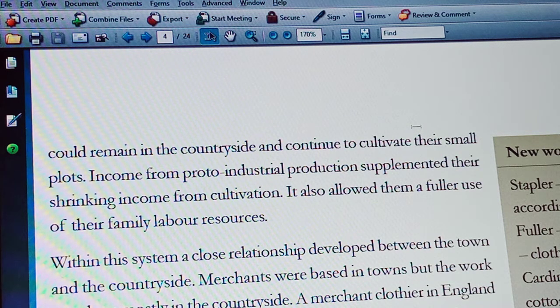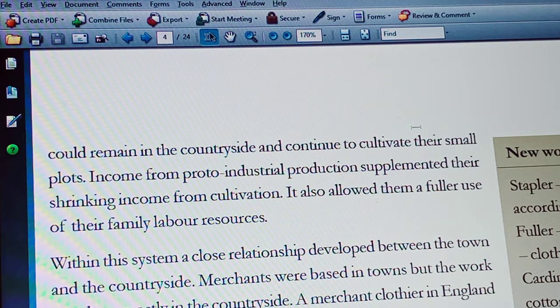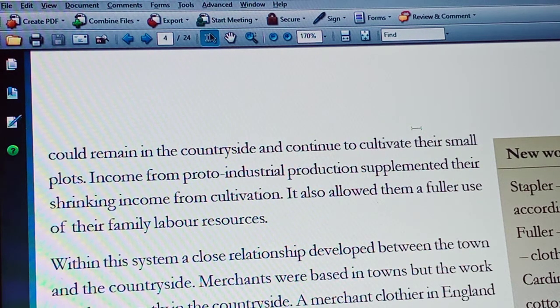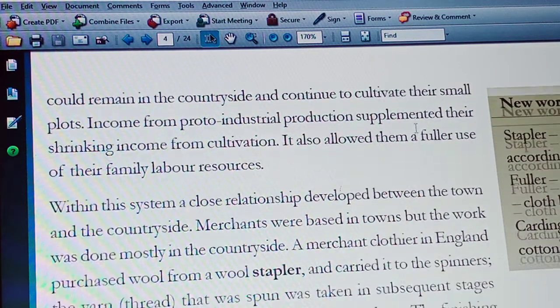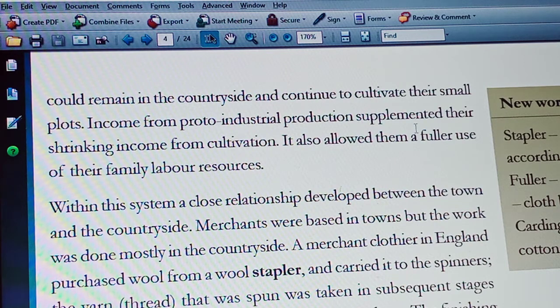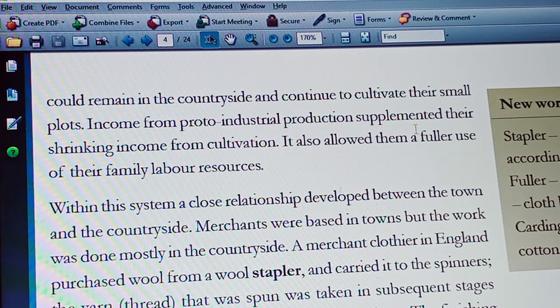After purchasing wool from the stapler, it is carried to a spinner for spinning. The yarn or thread that was spun was taken in the subsequent stages of production to weavers, and then to fullers, and then to dyers. This is the process. Who are the fullers? A person who fulls, that is, gathers cloth by pleating, is known as a fuller.